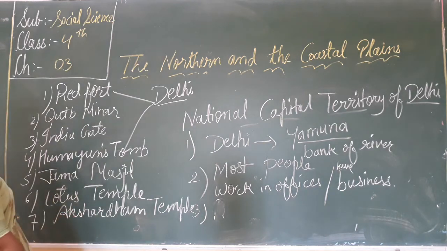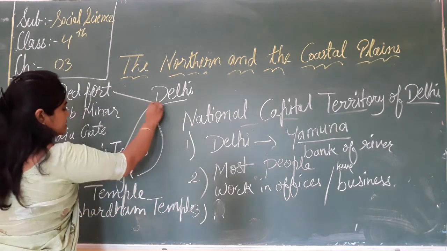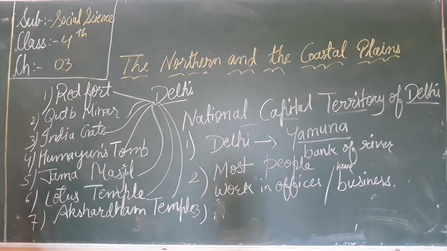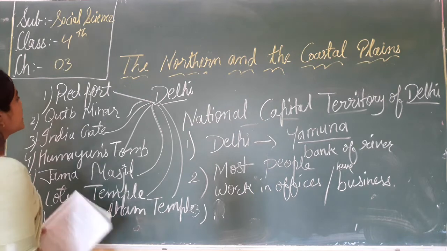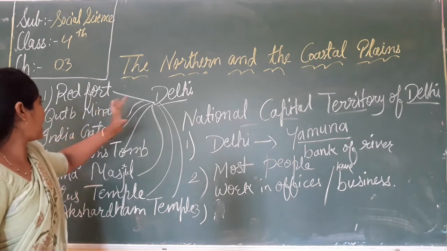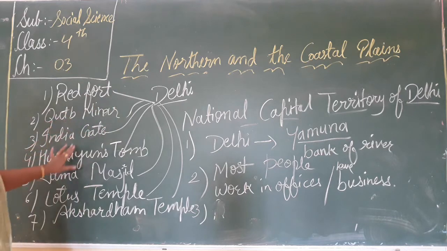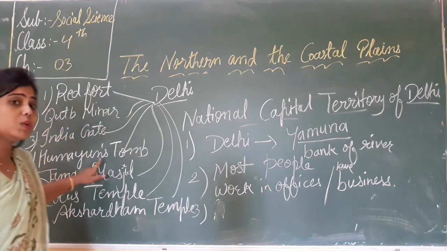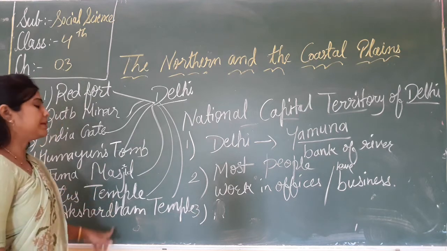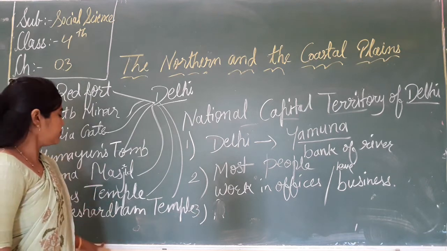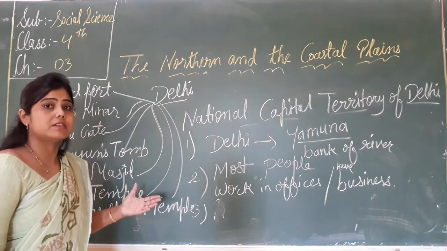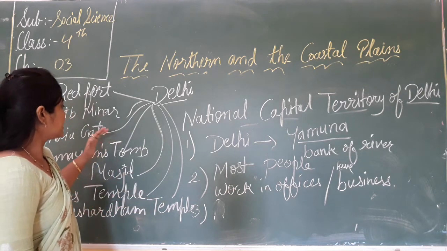These are visited by tourists. What are these places? These are the famous places in Delhi: the Red Fort, Lal Qila, Qutub Minar, India Gate, Humayun's Tomb, Jama Masjid, Lotus Temple and Akshardham Temple. Many tourists visit these places.